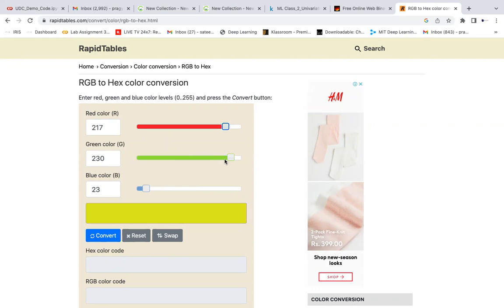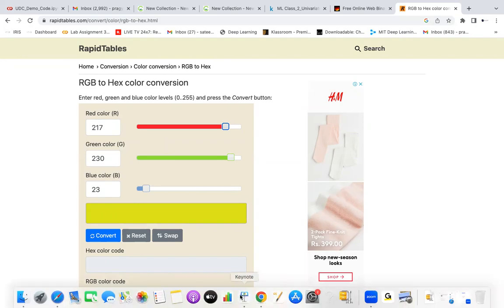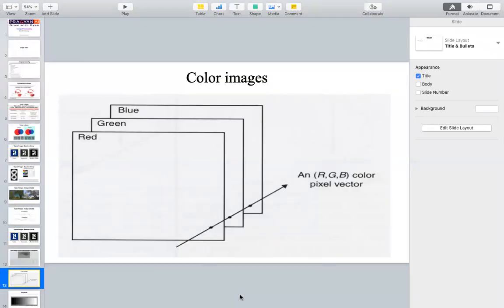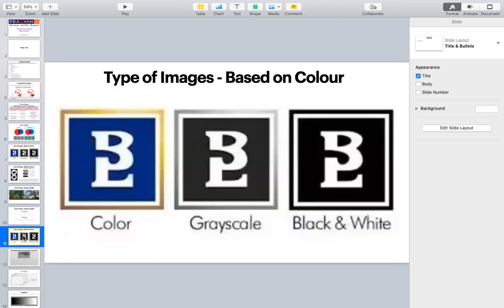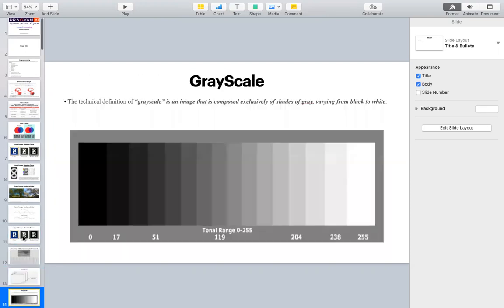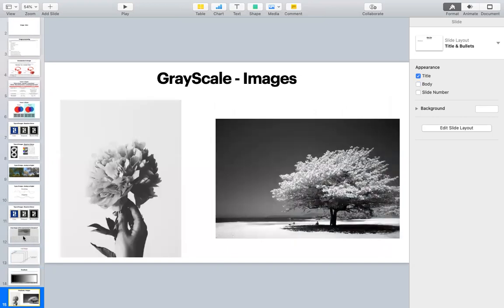That is the reason when you say color image, it is also a vector, just like in grayscale, but here we will be having three things: one vector for the red channel, one for green, one for blue. So a color image will be having three vectors. Any question? Anybody not understood what color, grayscale and black and white are? Any doubts?